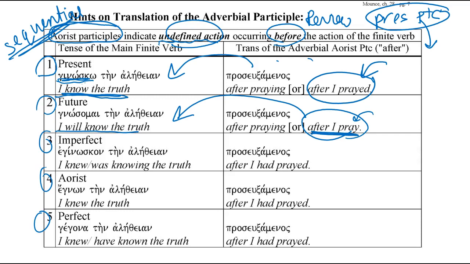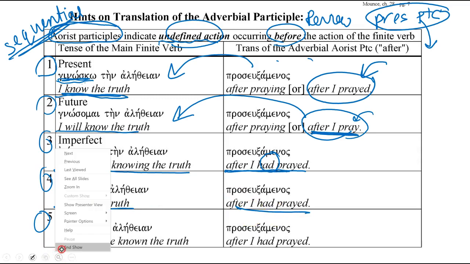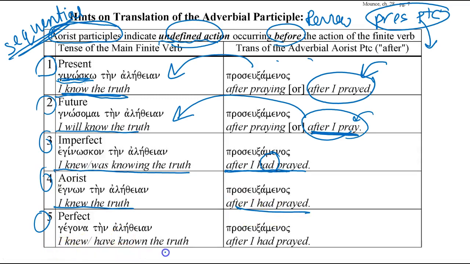So let's look at these examples. "I knew" or "was knowing the truth," the imperfect: "after I had prayed," to show something that is antecedent to knowing the truth, antecedent time. You would use the words "had prayed." "I knew the truth after I had prayed." In the perfect tense, "I have known the truth after I had prayed."